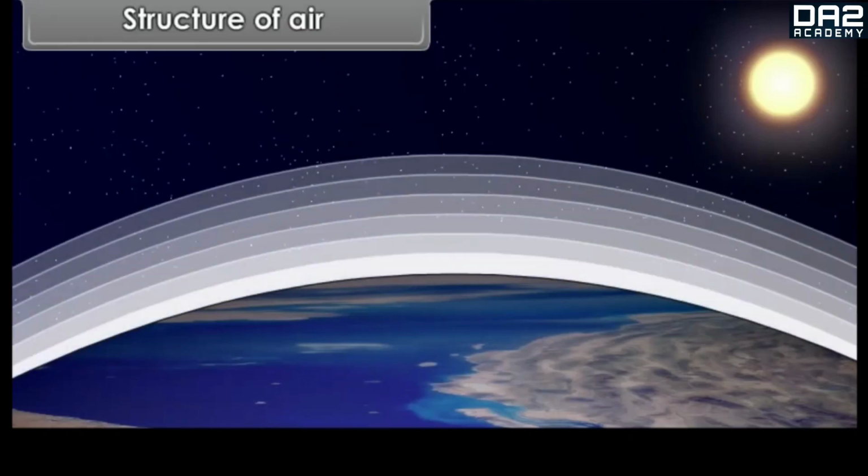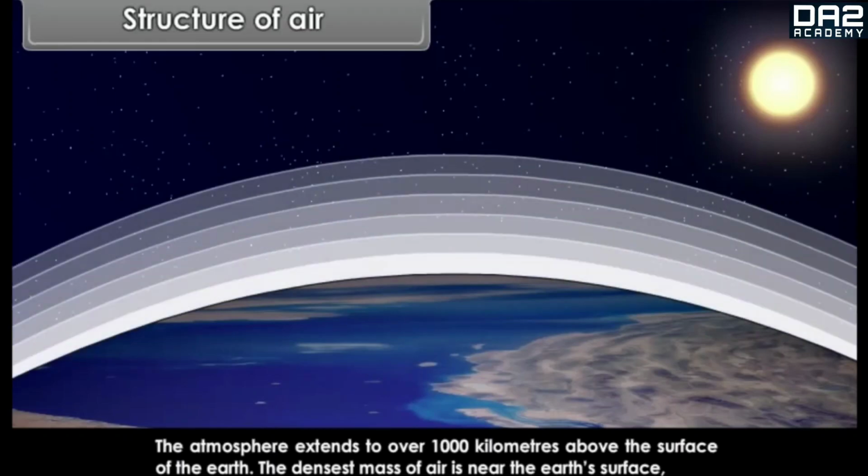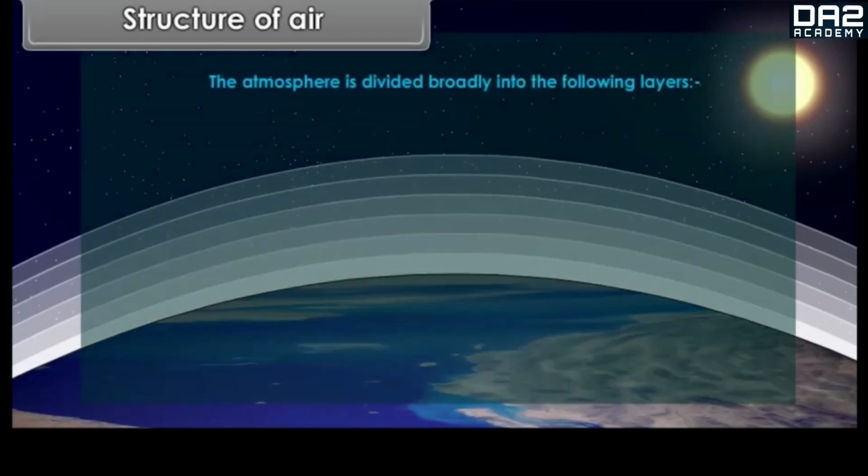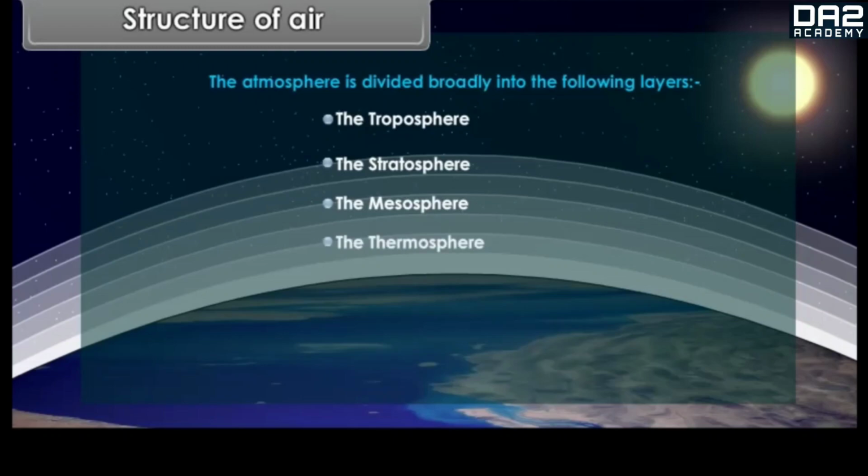Structure of air. The atmosphere extends to over 1000 kilometers above the surface of the earth. The densest mass of air is near the earth's surface, and it becomes thinner and thinner as we go higher and higher away from the surface. The atmosphere is divided broadly into the following layers: the troposphere, the stratosphere, the mesosphere, the thermosphere, the ionosphere, and the exosphere.